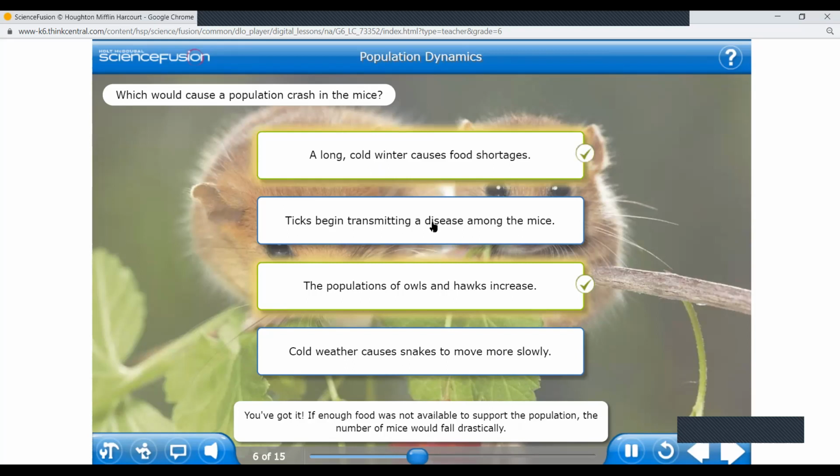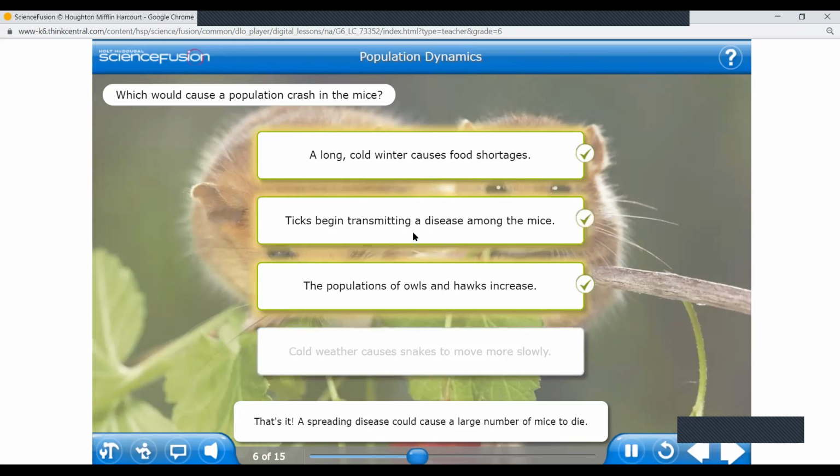If enough food was not available to support the population, the number of mice would fall drastically. When the food gets short, of course it will affect. How about the disease among the mice? If there is some disease in the mice, will it affect the population? Yes. That's it. Very good. Spreading disease could cause a large number of mice to die.